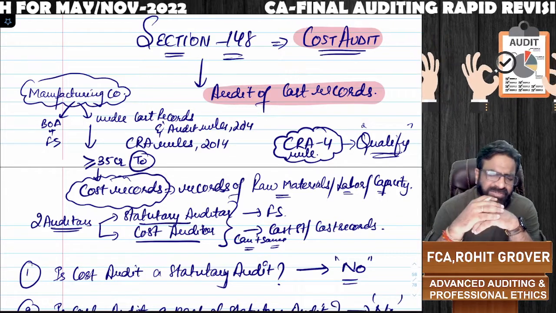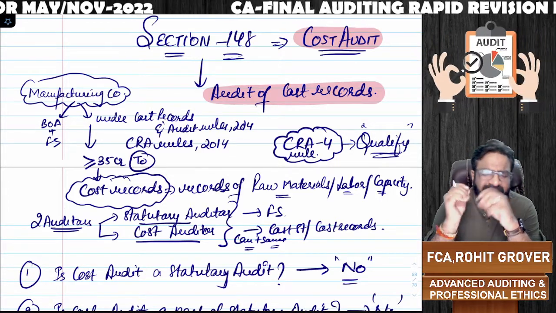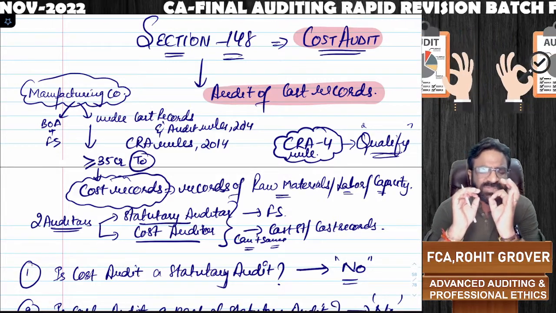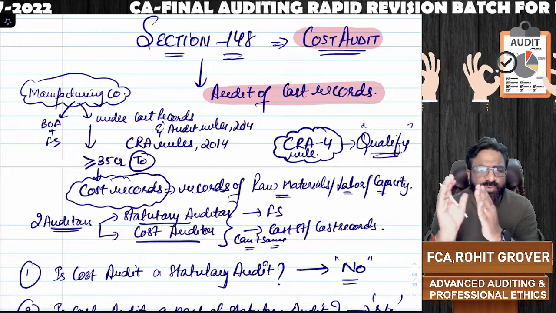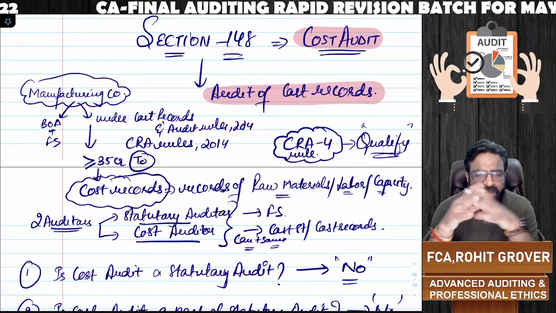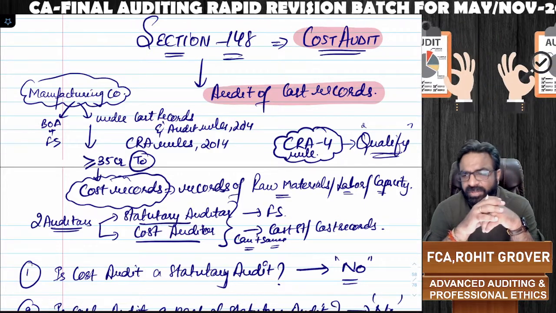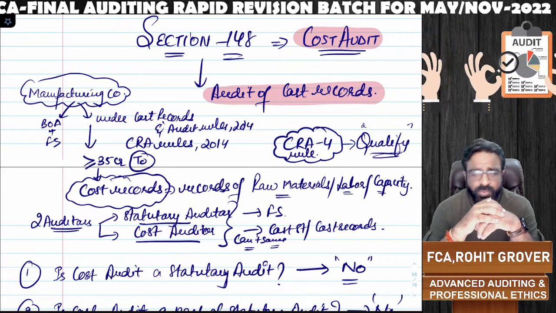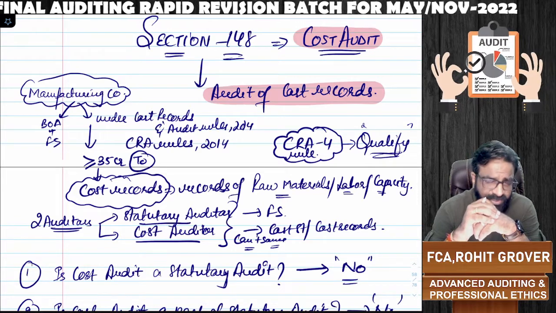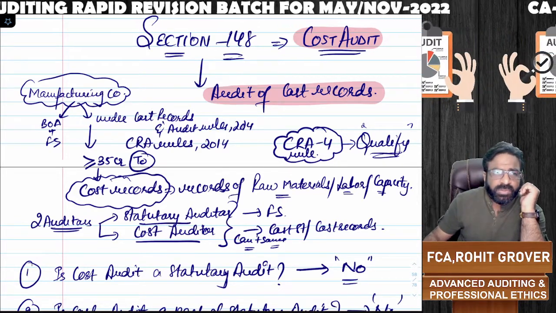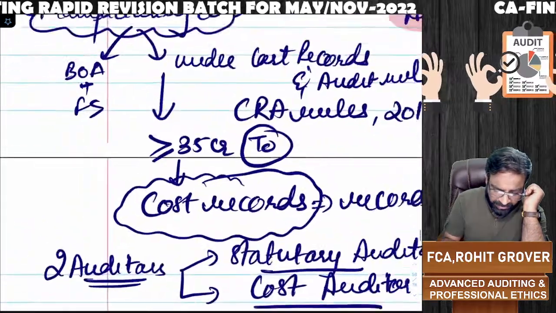Now the question arises, sir, what do you mean by cost records? As per Rule 3 of the Cost Records and Audit Rules 2014, if you are a manufacturing company and your turnover is more than or equal to 35 crores, then it is mandatory for you to maintain which records?